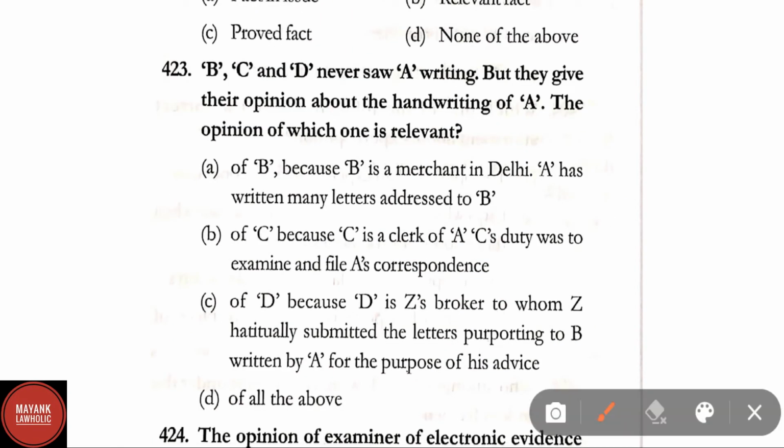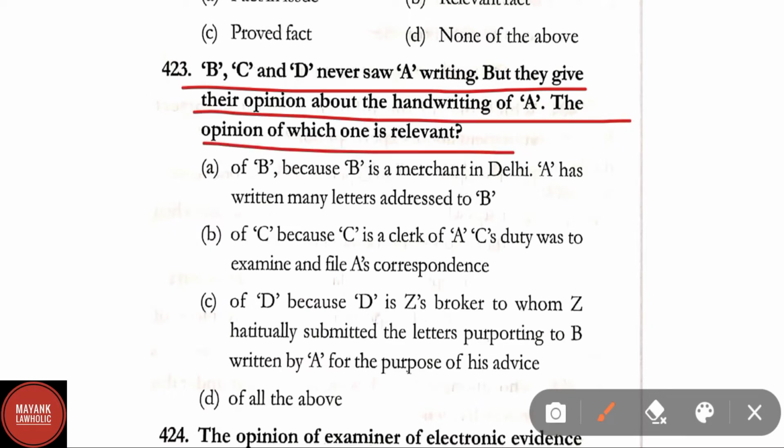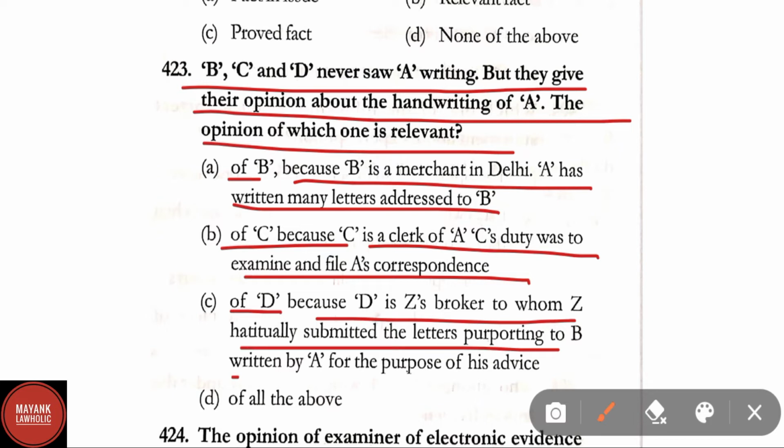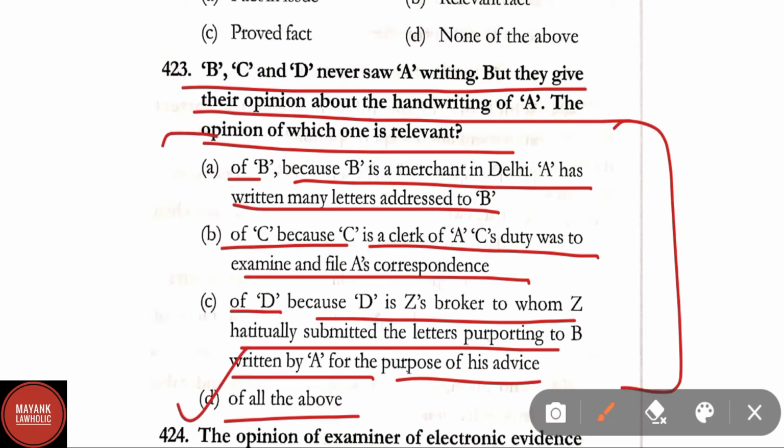Question number 423. B, C and D never saw A writing, but they give their opinion about the handwriting of A. The opinion of which one is relevant? Here options are: of B, because B is a merchant in Delhi and A has written many letters addressed to B. Of C, because C is a clerk of A, and C's duty was to examine and file A's correspondence. Of D, because D is Z's broker to whom Z habitually submitted the letters purporting to be written by A for the purpose of his advice. And option D, all of the above. Here option D is the correct answer. All the options are correct.